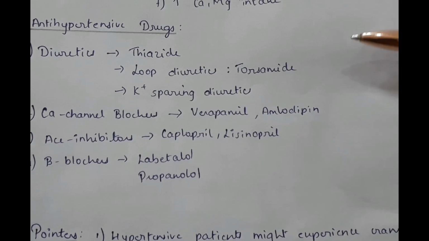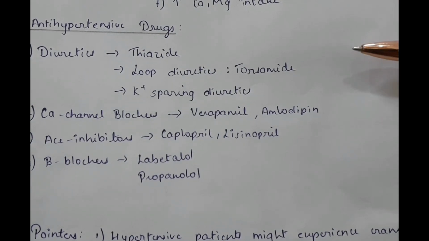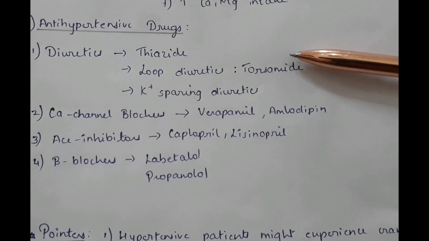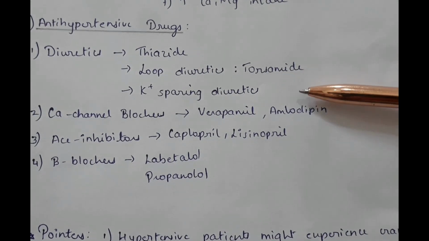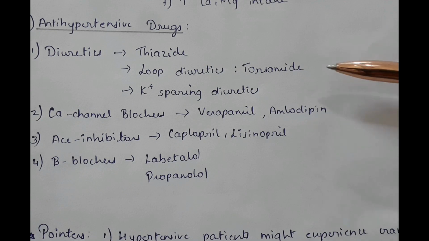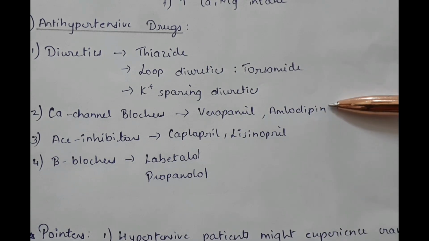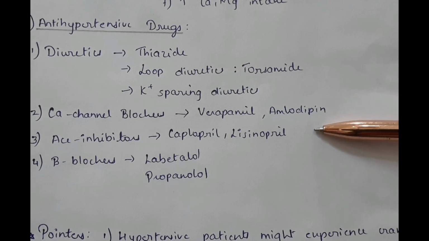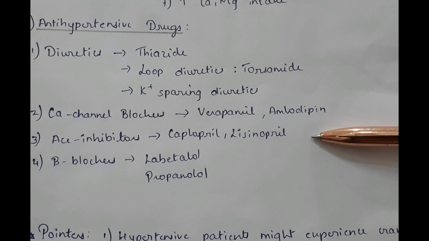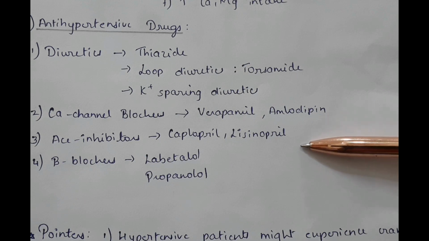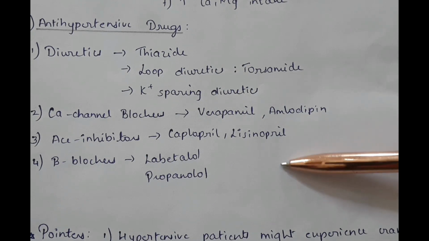Pharmacological management includes antihypertensive drugs, that is diuretics like thiazide, loop diuretics, for example torsemide, and potassium sparing diuretics. Calcium channel blockers like verapamil and amlodipine, ACE inhibitors, that is captopril and lisinopril, beta blockers like labetalol and propranolol.